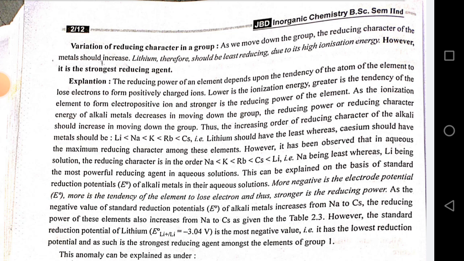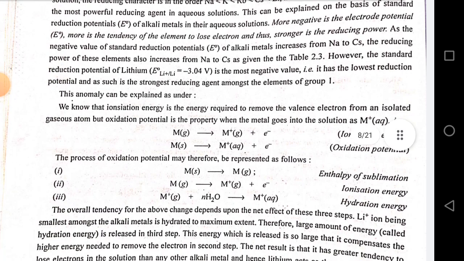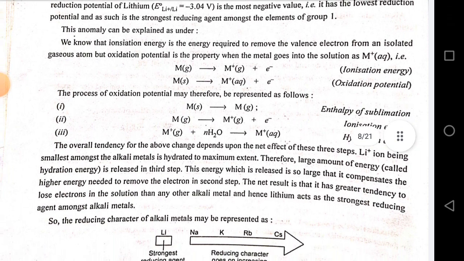However, the standard reduction potential of lithium has the most negative value, that is, it has the lowest reduction potential, and as such is the strongest reducing agent among the elements of group 1. This anomaly can be explained as under.